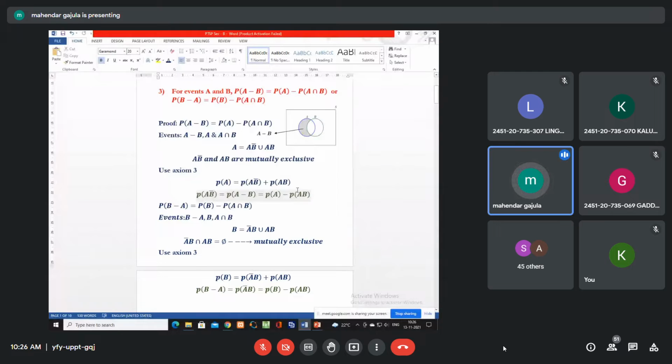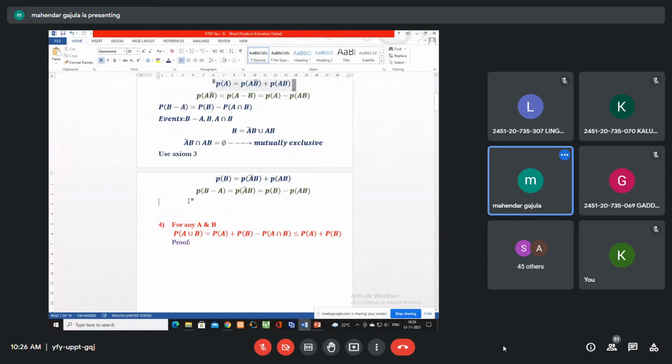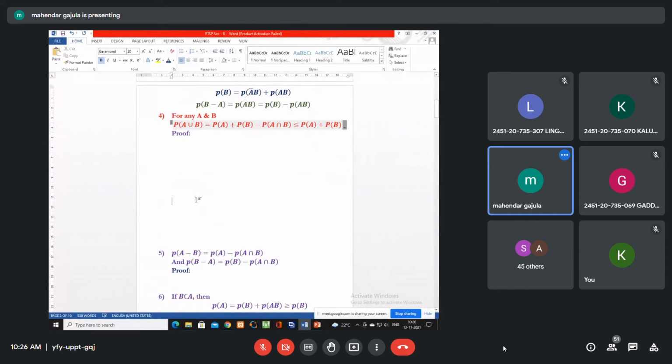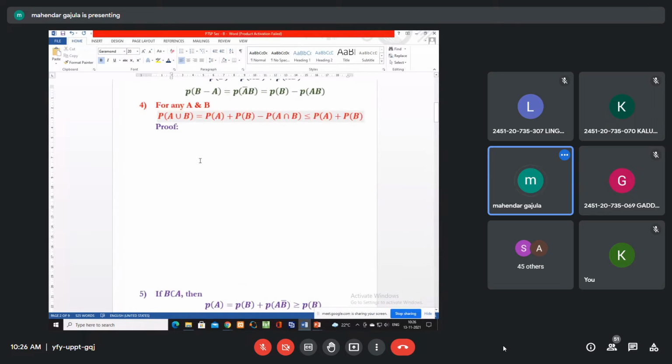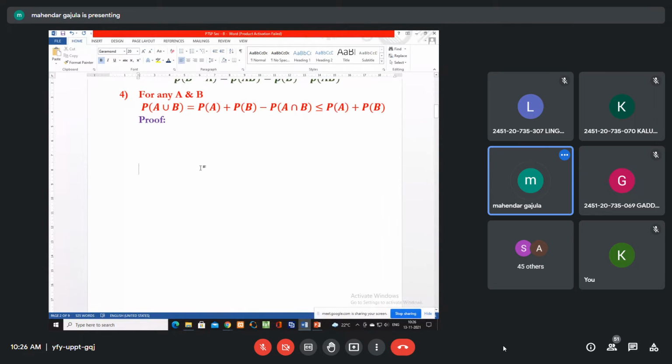Okay, let us move to the other property. Can someone read the property? Fourth one. Probability of A union B equals to probability of A plus probability of B minus probability of A intersection B, less than or equals to probability of A plus probability of B.